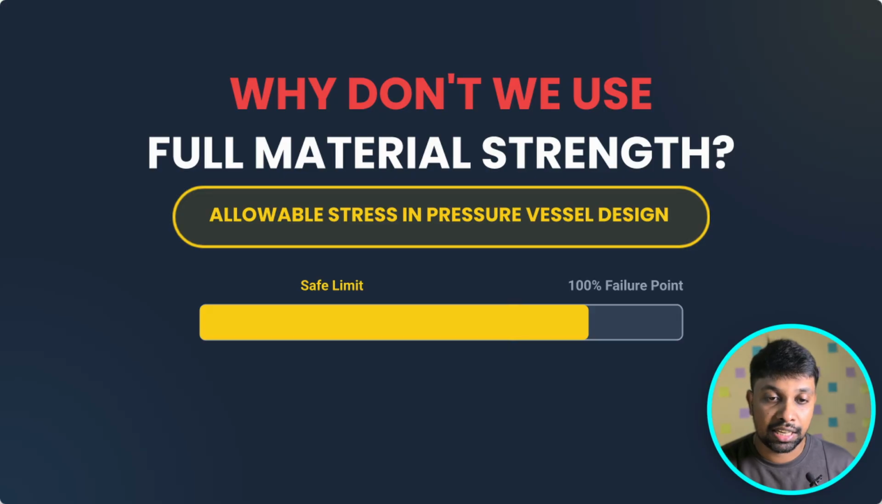Most engineers go directly to ASME Section 8 and those ASME Section 8 classes, but it is very important to see another code which is related to ASME Section 8. It is not ASME Section 8, it is a different code. We will discuss that. In this first slide I have mentioned why we don't use full material strength. If we have a material, the material strength is 100%, but we are not going to use 100% of the material. We are going to use something less. We are setting a limit. Why? What is the reason we are doing that? That we are going to see in this video.